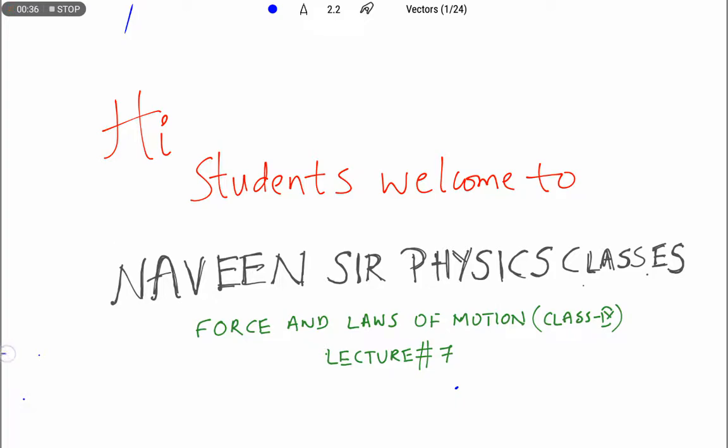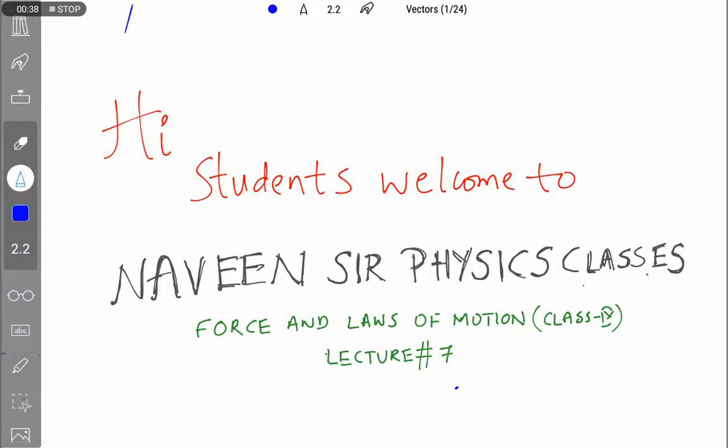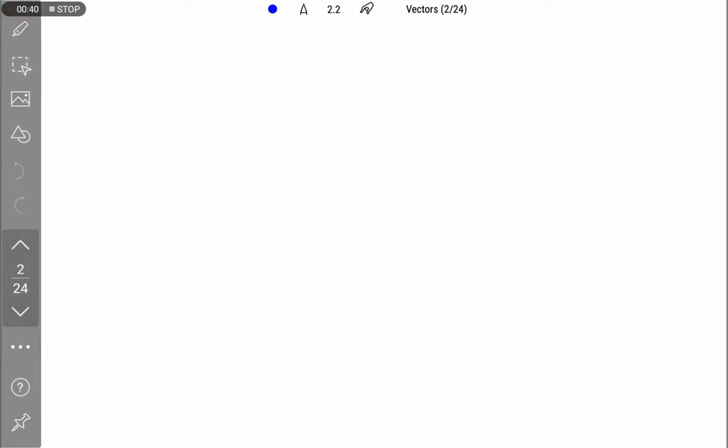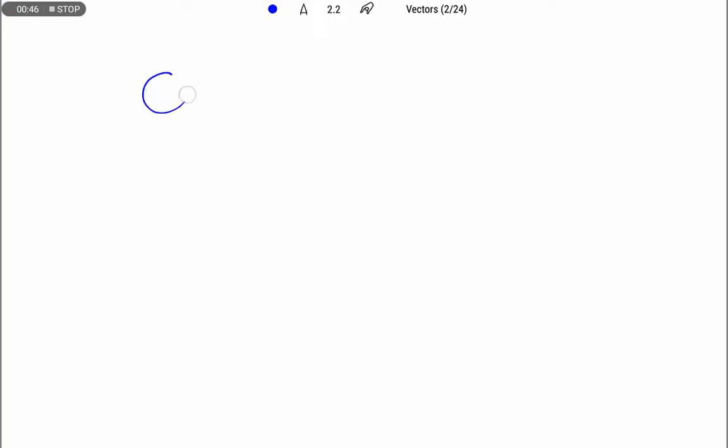What does it mean? So we know what momentum is. Let us consider an object moving with a velocity v, and the mass of the object is m. So how can we write its linear momentum? Linear momentum is the product of mass and velocity of an object.